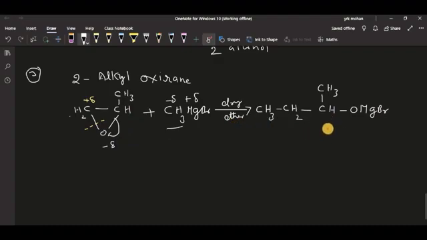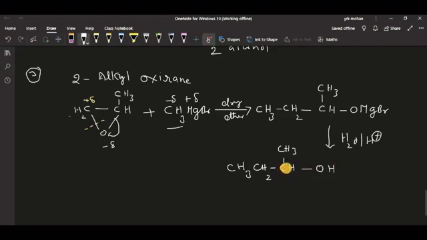Now, if you do acid hydrolysis with this compound, it will generate the alcohol. So what might be the product? It is CH3, CH2, CH, with CH3 over this, and OMgBr, which will become OH.